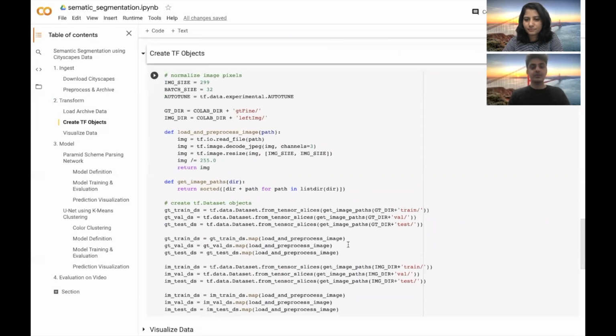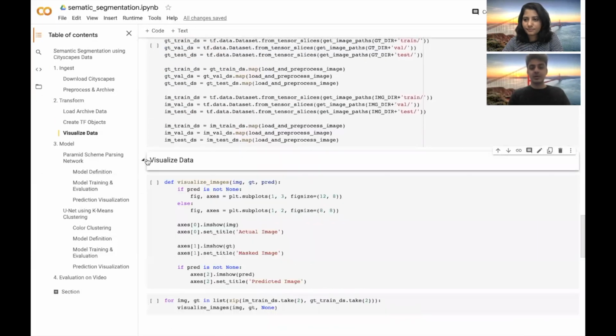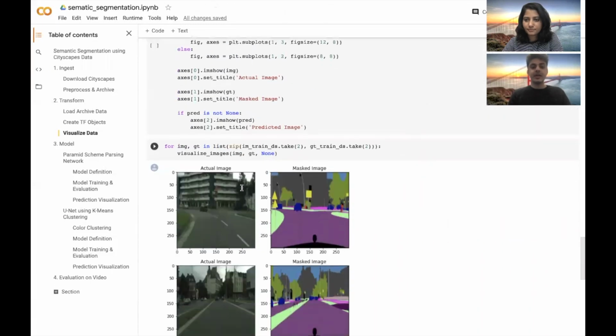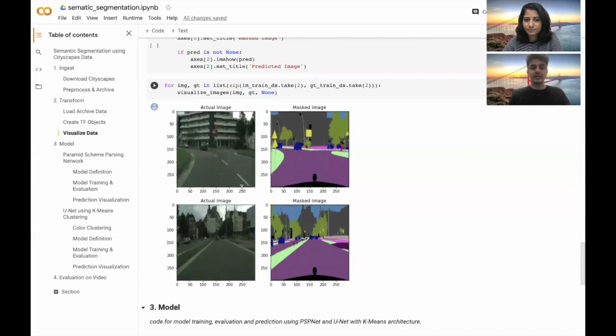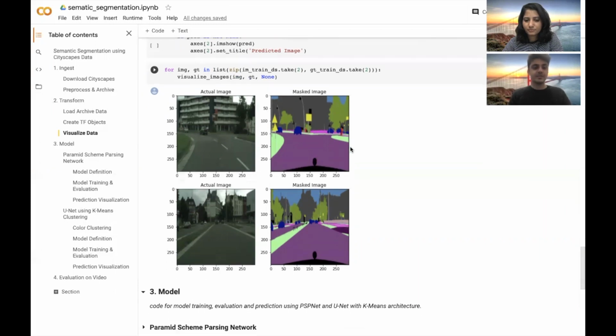And we're doing this for the training, validation, and the test images. We also wrote functions to visualize what our images would look like. And as you can see here, the dataset contains an actual image and its corresponding labeled annotated image, where each pixel corresponds to the segment that is being shown in the image.